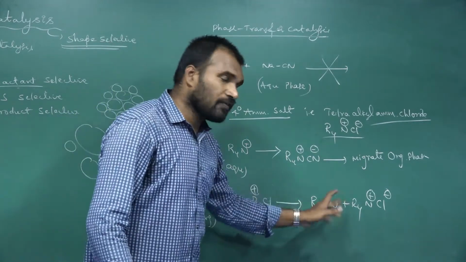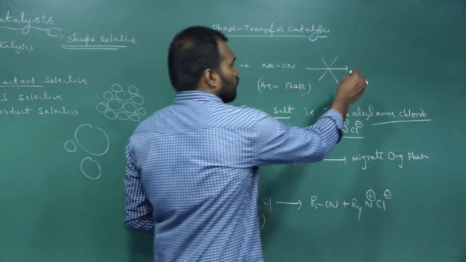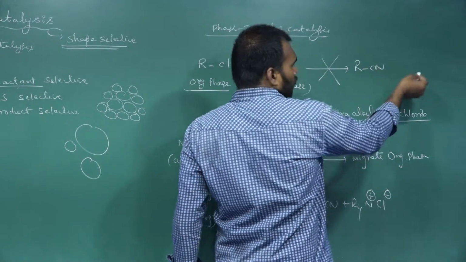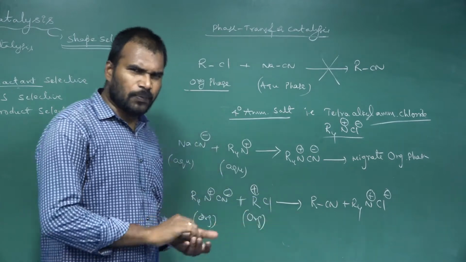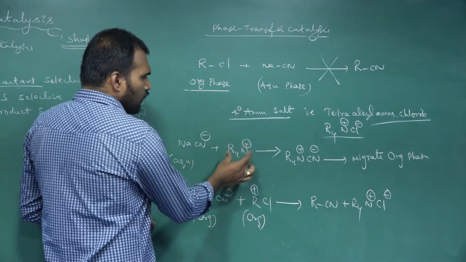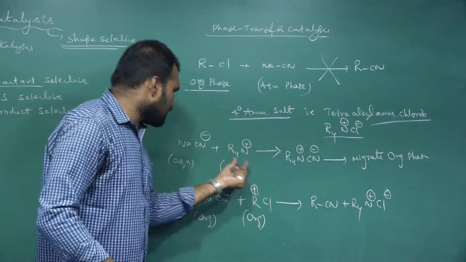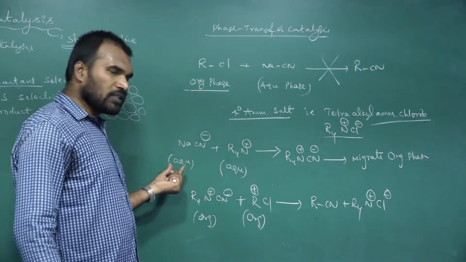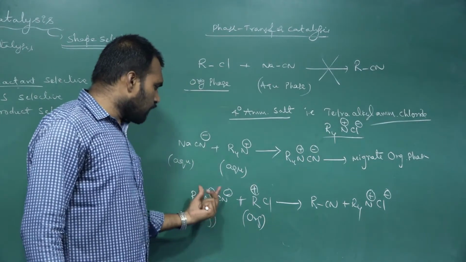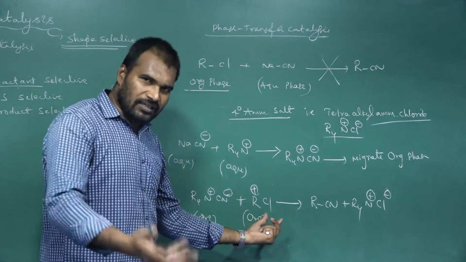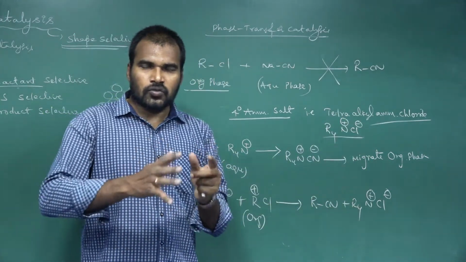Now the RCN formation takes place here. Before, RCN formation did not take place, but now RCN formation is taking place. Simple logic. Because of using this tetraalkyl ammonium salt, it carries the cyanides from the aqueous phase into the organic phase. And in the organic phase, it further reacts with the other reactant and they produce the product.